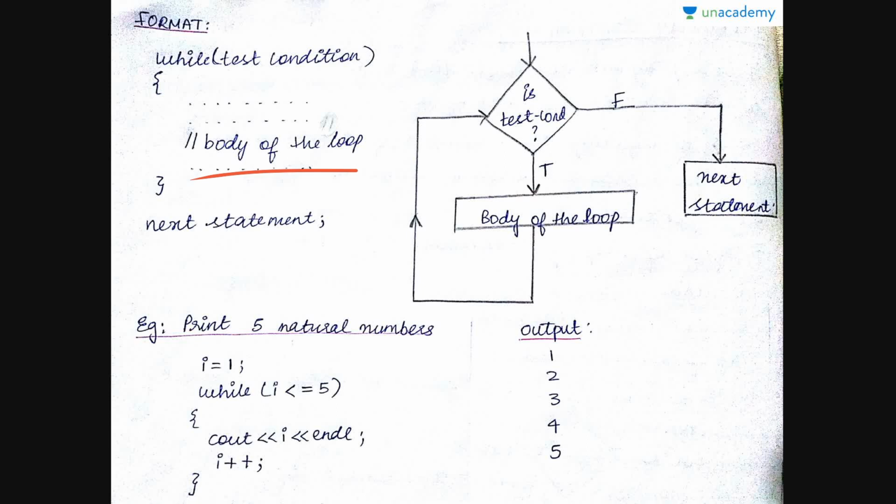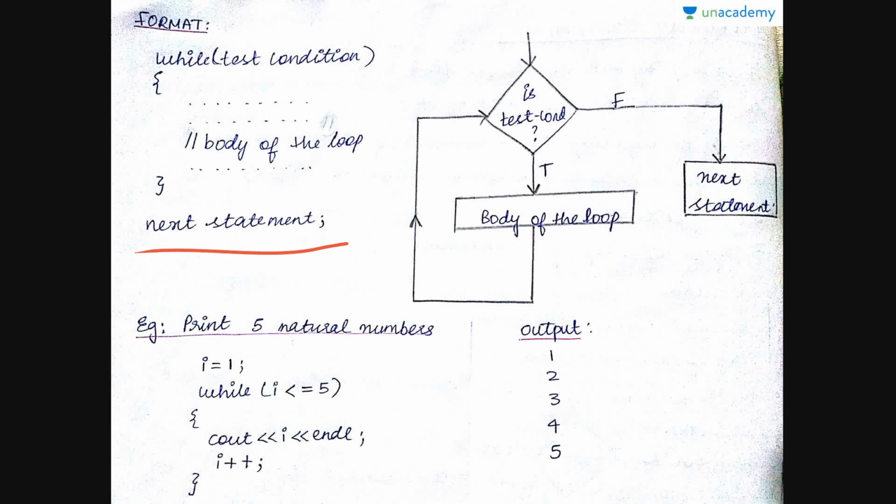For each and every line we use a semicolon to distinguish it from the other line, whereas for the while test condition you don't use a semicolon. Once you use a semicolon there, it will terminate at that point and it will never enter the loop even if the condition is correct. Once it exits from the loop, it will start executing from the next statement.